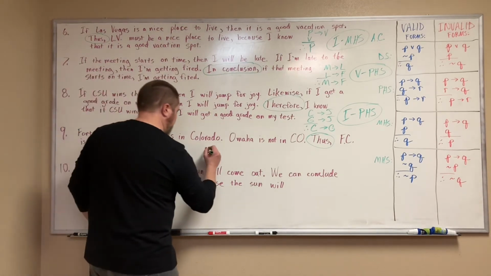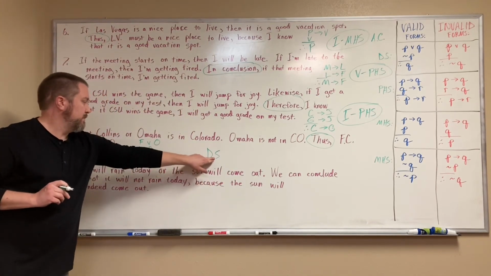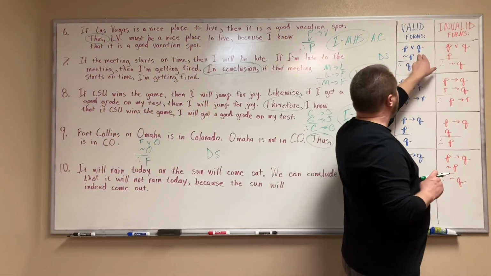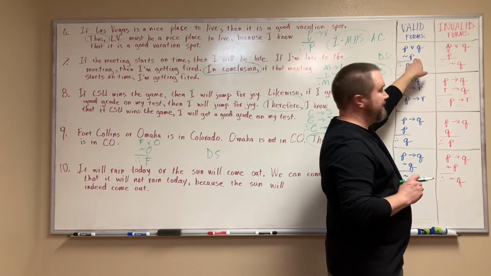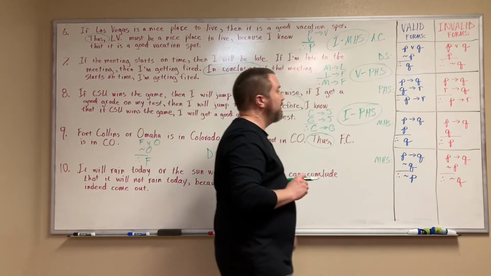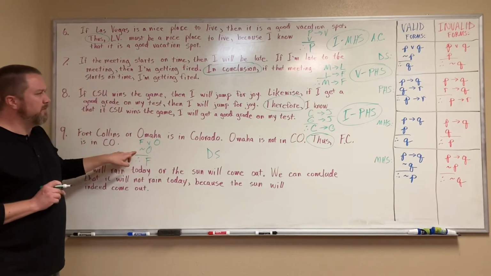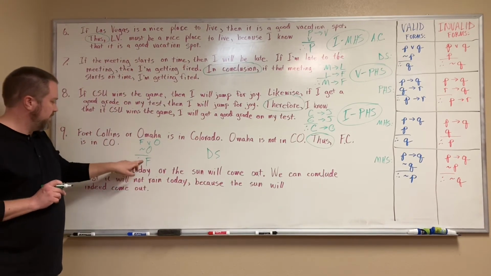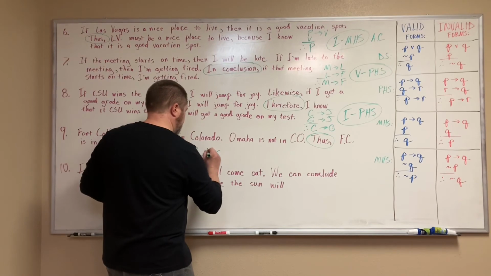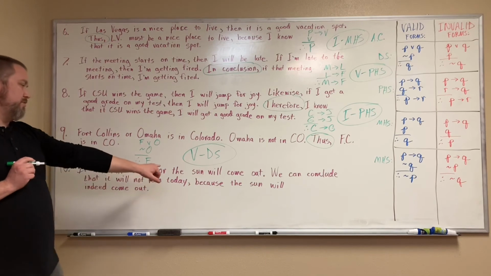This looks like it's going to be a disjunctive syllogism because we have a disjunction in the first premise. Let's go over here and look. Valid form is P or Q. We're denying or negating one of the two disjuncts and then affirming or stating the other of the two disjuncts. And that looks like what we're doing here. We're negating one of the disjuncts and then concluding with the other. So this is a valid disjunctive syllogism.